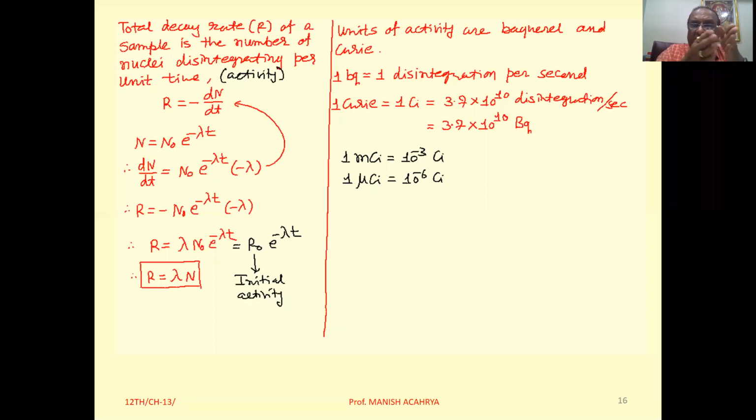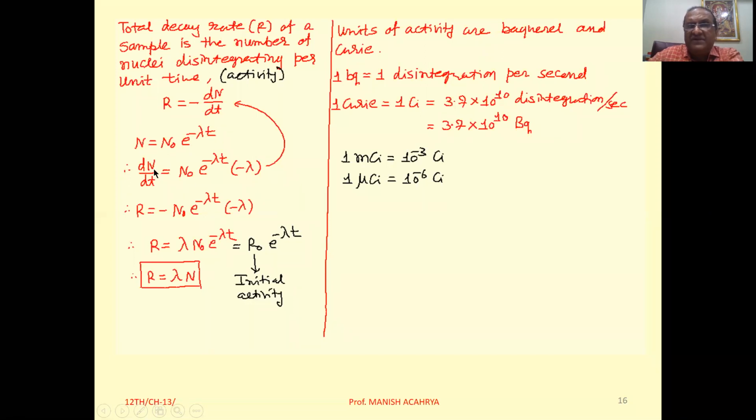The number of nuclei disintegrated or decayed per second is called activity. So we can write the activity equal to minus dN by dt. Here the negative sign represents this thing: as time increases, the activity decreases. Clear?